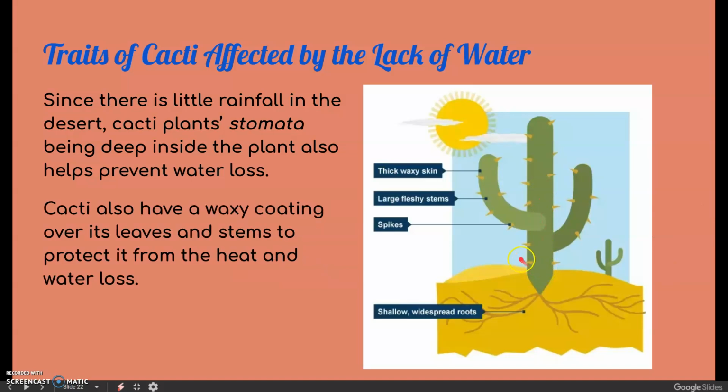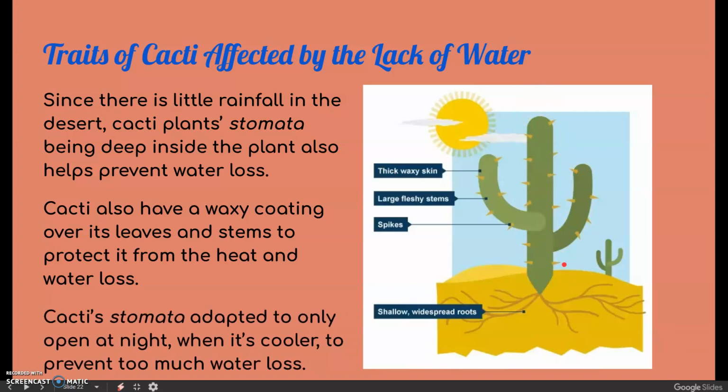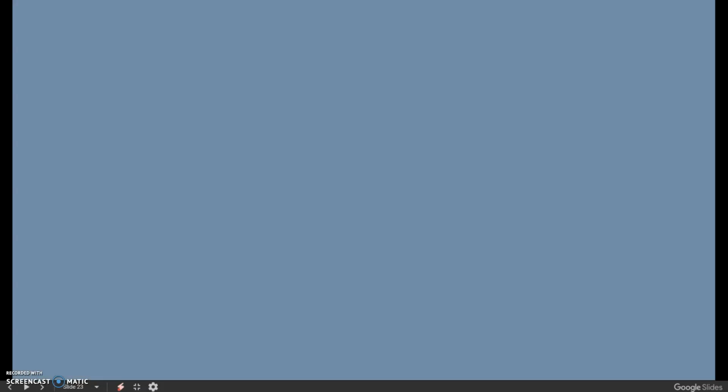The cacti also have a thick, waxy coating over all of its thorns, stems, and leaves and skin. And this helps protect it from the heat and also protects it from water loss. And lastly, the cacti stomata adapted to open only at night, and it's cooler at night too, so that also helps prevent water loss. And these are all traits of the cacti plant that help it survive in the hot, dry desert with little rainfall.